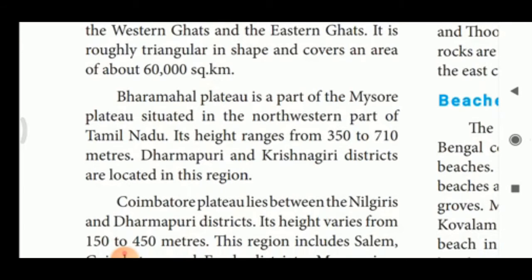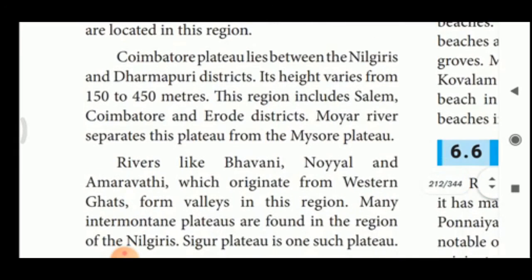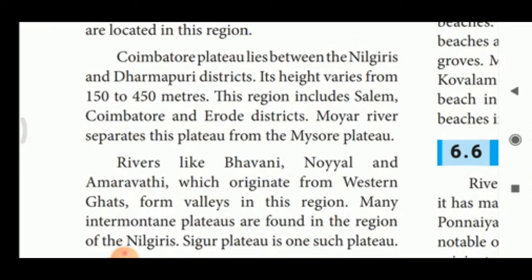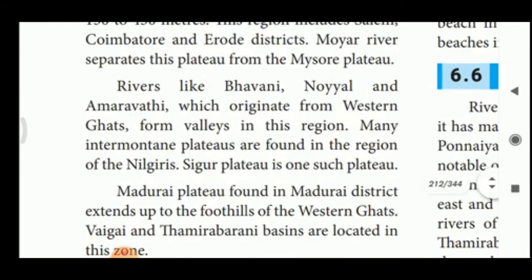Dharmapuri and Krishnagiri districts are located in this region. Coimbatore Plateau lies between Nilgiris and Dharmapuri districts. Where is the location of Coimbatore Plateau? Between Nilgiri and Dharmapuri districts. Its height varies from 150 to 450 meters. This region includes Salem, Coimbatore and Erode districts. Moyar River separates this plateau from the Mysore Plateau. Rivers like Bhavani, Noyyal and Amaravati, which originate from the Western Ghats, form valleys in this region.